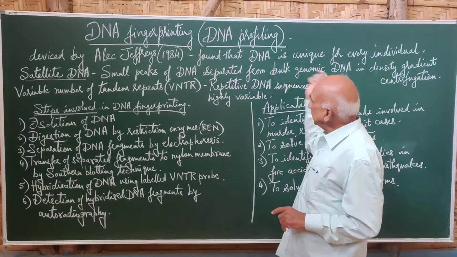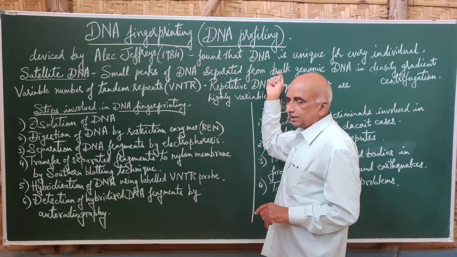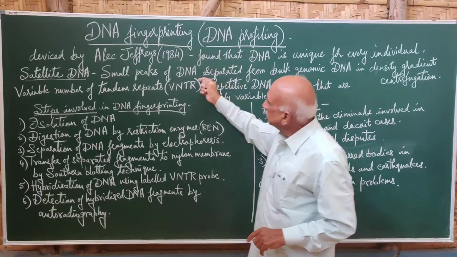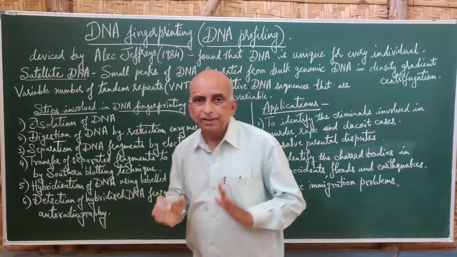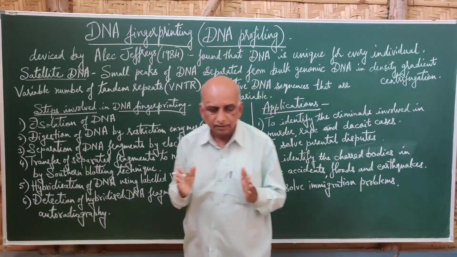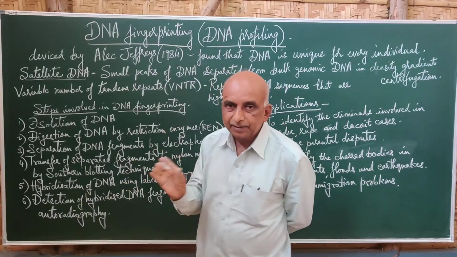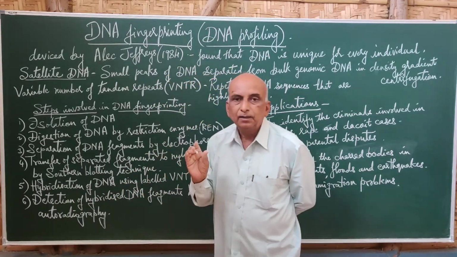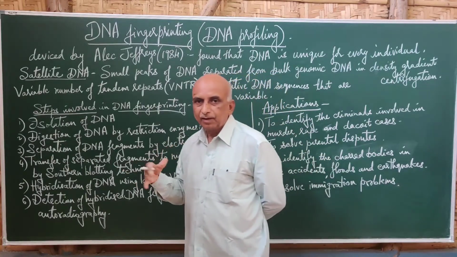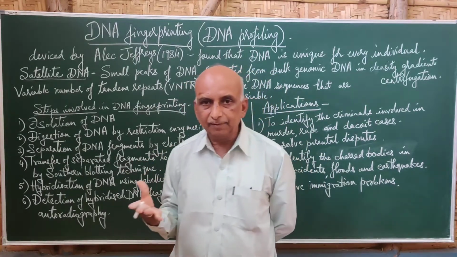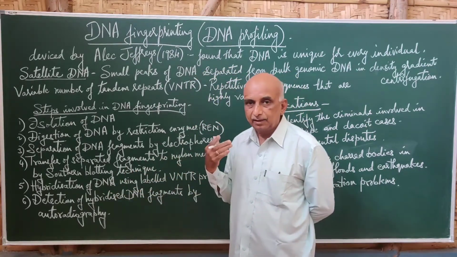From this bulk genomic DNA, the DNA with repeated sequences is separated, and in these repeated sequences we come across certain aspects called peaks. In these peaks we find larger, medium and smaller peaks, which is a somewhat detailed study of that DNA. We are not supposed to study what these peaks are and how they are produced.